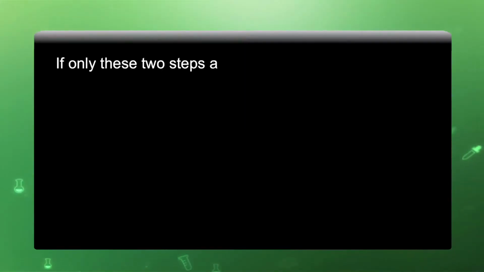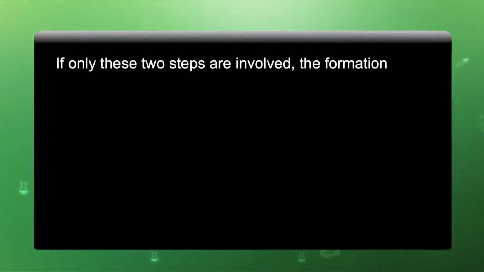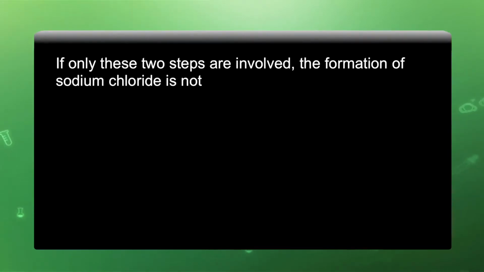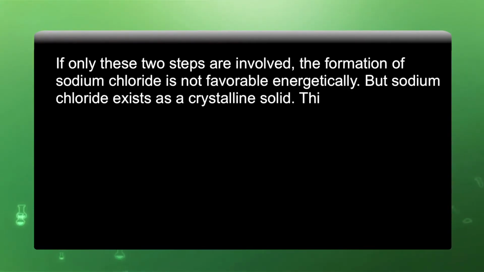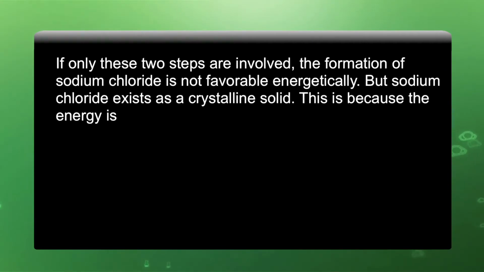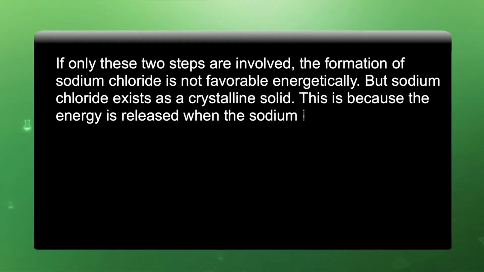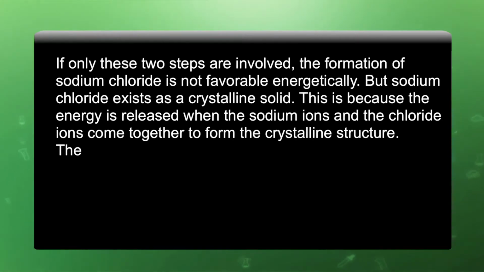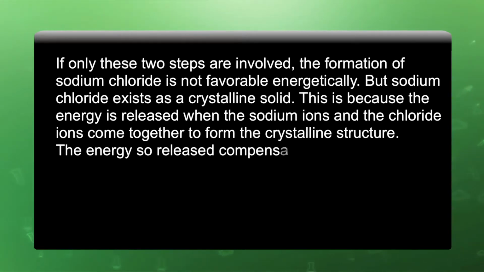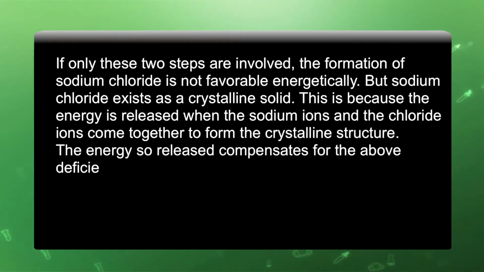If only these two steps are involved, the formation of sodium chloride is not favorable energetically, but sodium chloride exists as a crystalline solid. This is because energy is released when the sodium ion and the chloride ion come together to form the crystalline structure. The energy so released compensates for the above deficiency of energy.